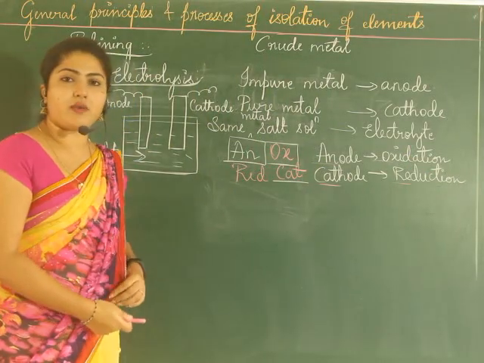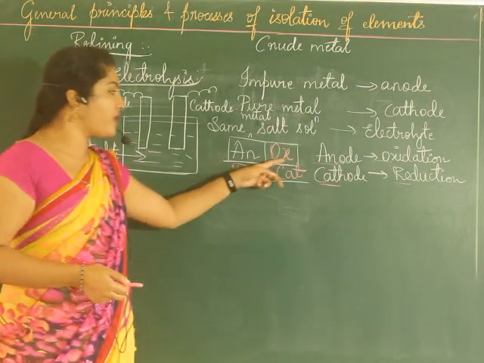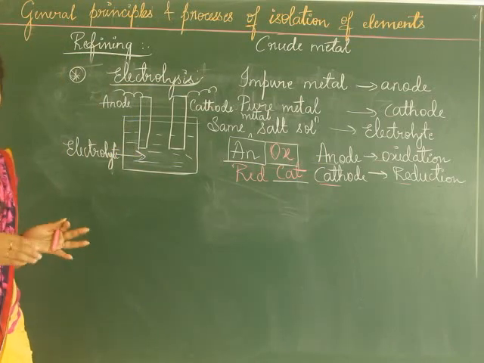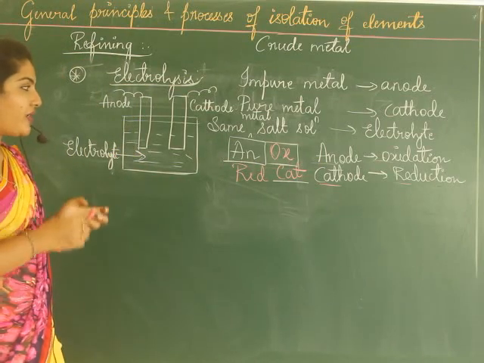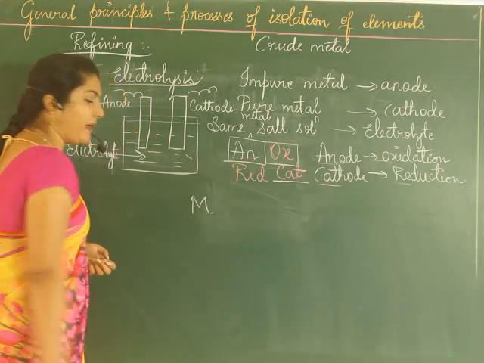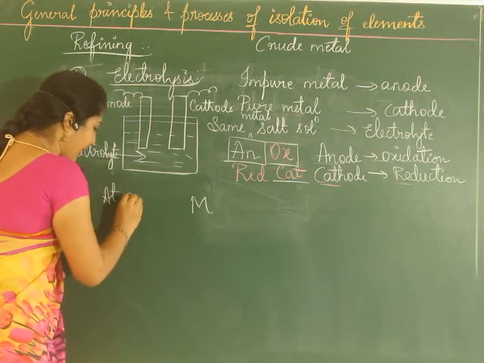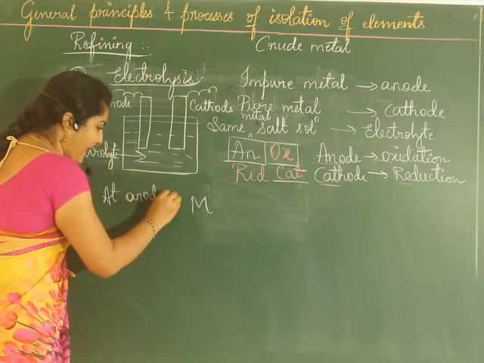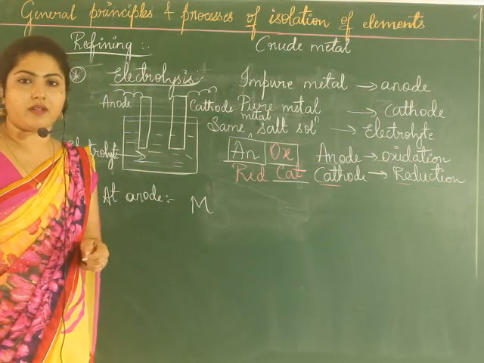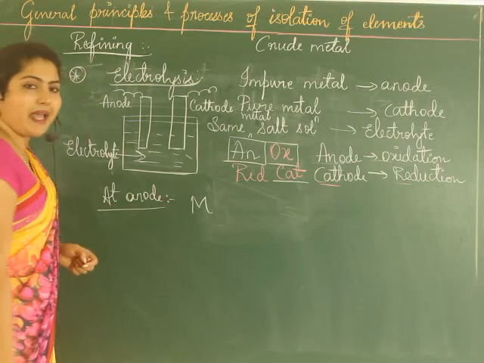Now here what has to happen? Now electric current is passed. So at anode, oxidation has to take place. At cathode, reduction has to take place. So in general, we'll take the example later. In general, let us consider M as any metal. So we have a metal taken M. At anode, how do you write the reaction? One example of this we have studied in the extraction of aluminium using electrolytic cell, if you remember Hall-Heroult's process. So just apply this there.